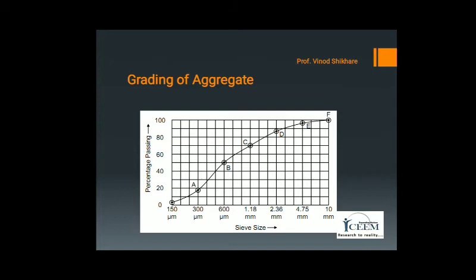The good grading of aggregates basically implies that the aggregate sample has the required proportion of all standard fractions of aggregates, so that the sample contains minimum voids and minimum surface area.